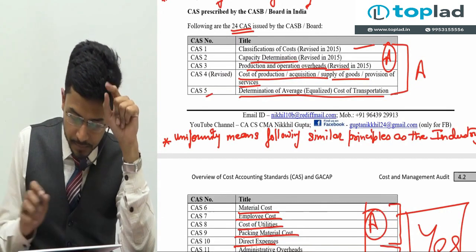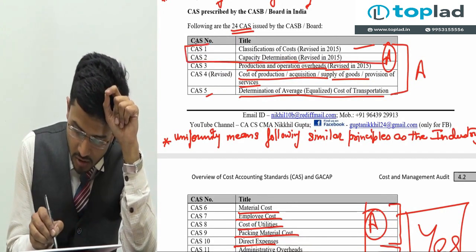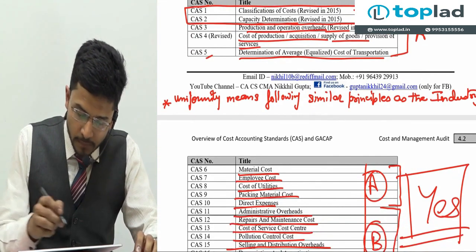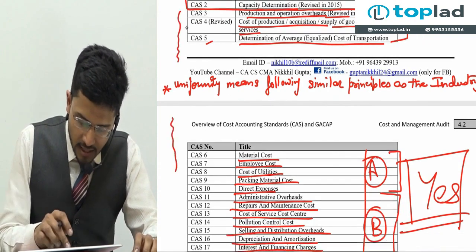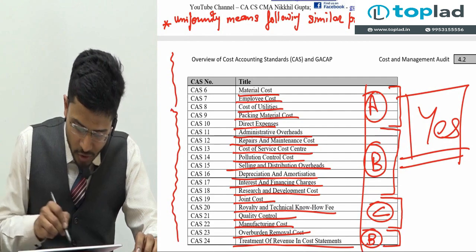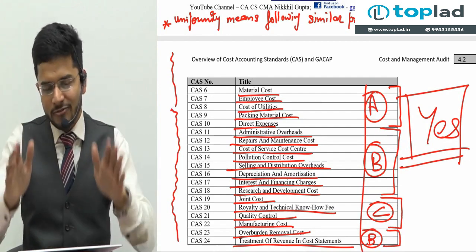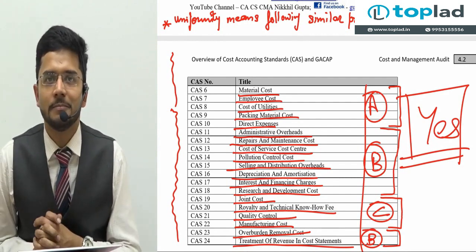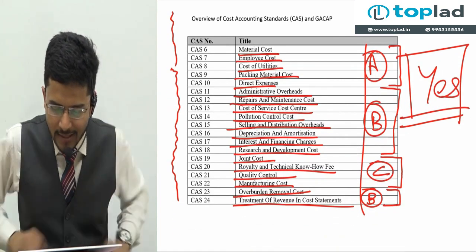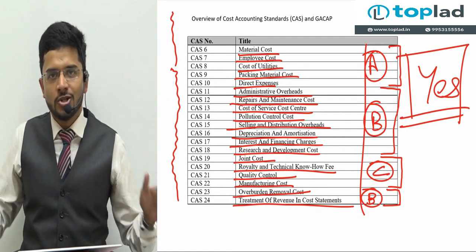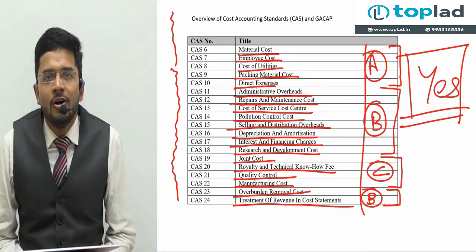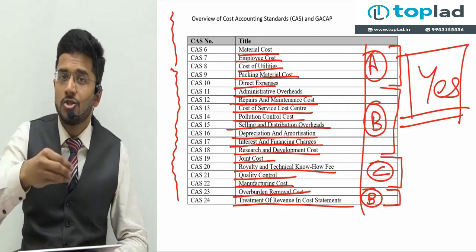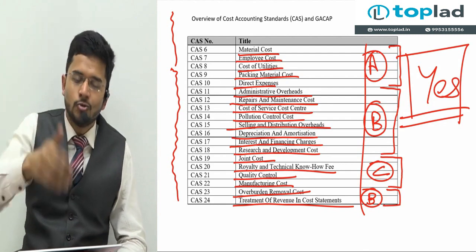And guys, if you notice, these two are the basic cost accounting standards which tell about the classification of cost and capacity. Other than these two, all the other cost accounting standards refer to one of the heads of your cost sheet. So all the heads of your cost sheet are summarized into these standards. This is nothing but an abridged or consolidated version of all the heads in your cost sheet, and we will be studying how to compute the cost of those particular line items of your cost sheet using these cost accounting standards.